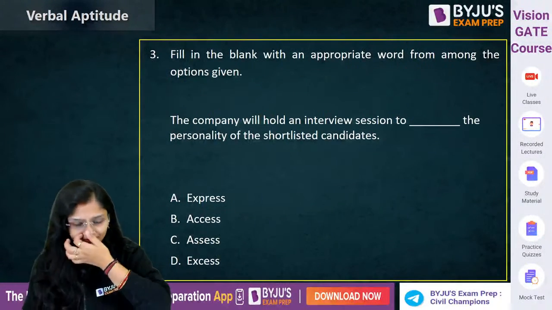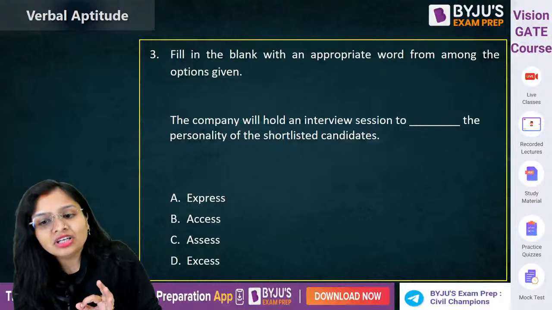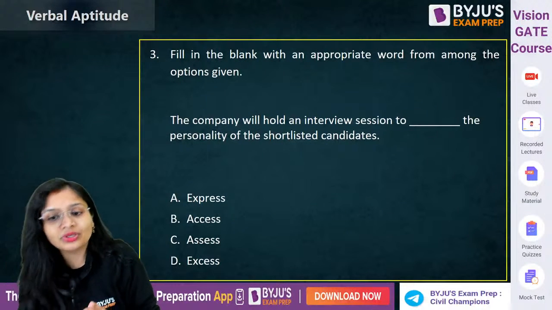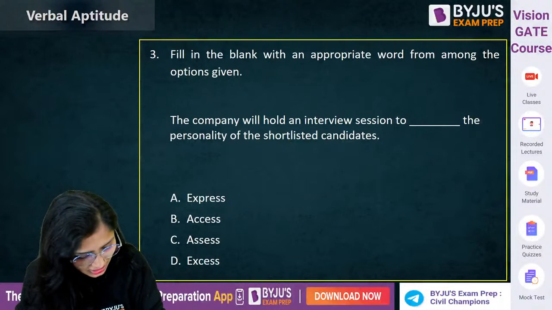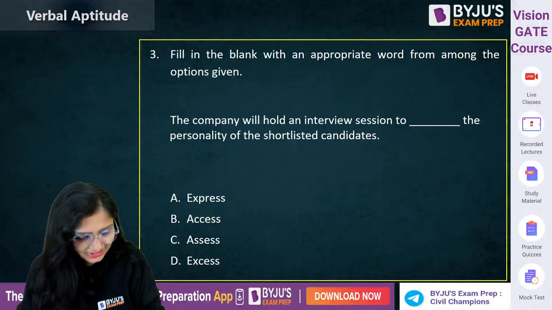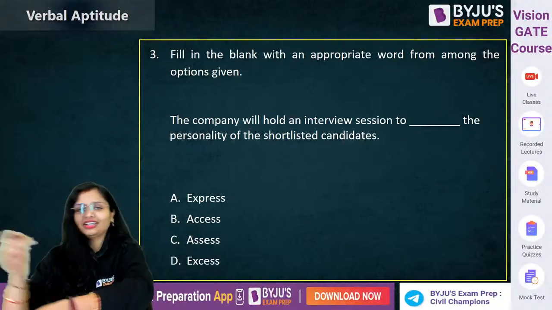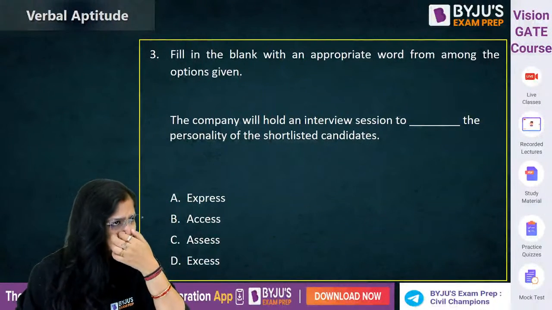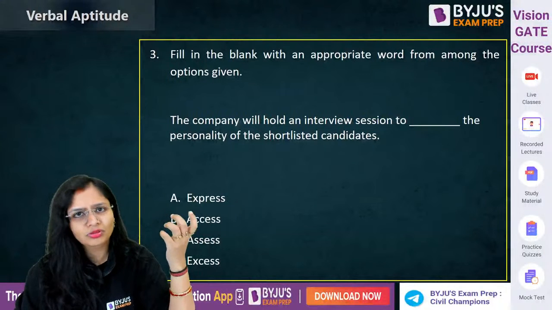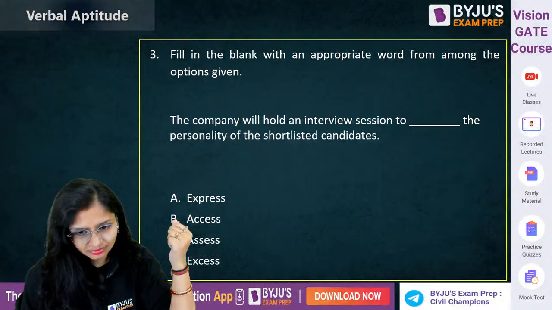Chalo, this one. The company will hold an interview session to dash the personality of the shortlisted candidates. Come on, fill in the words. Integration hard lag raha hai. Any suggestion? वो तो धीरज सर देंगे. Integration and derivations का. Formulas याद कर लो उसके. Then I don't think there is any problem. Come on.